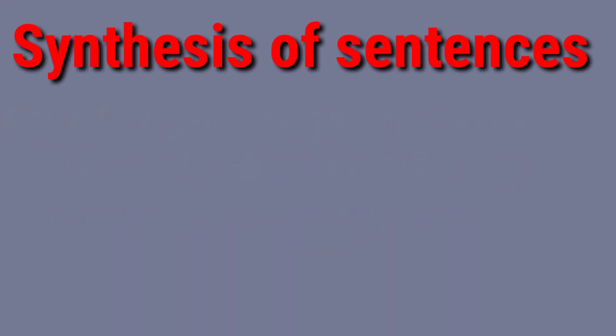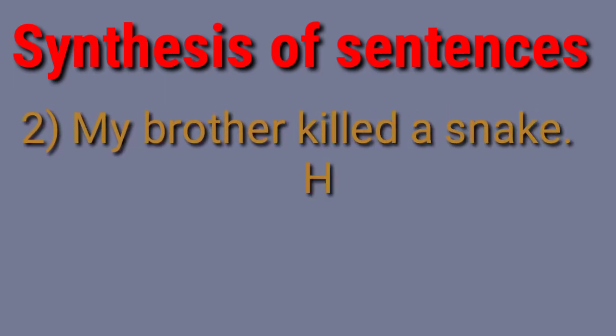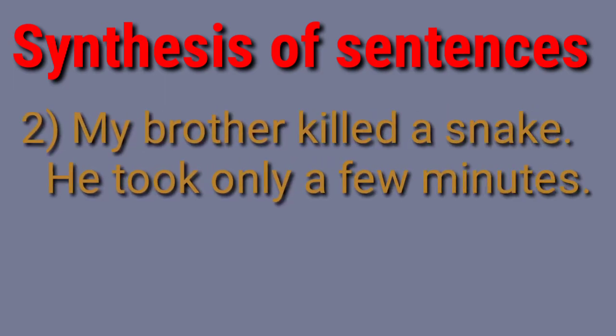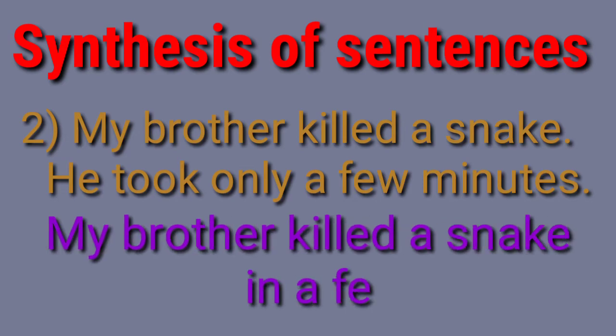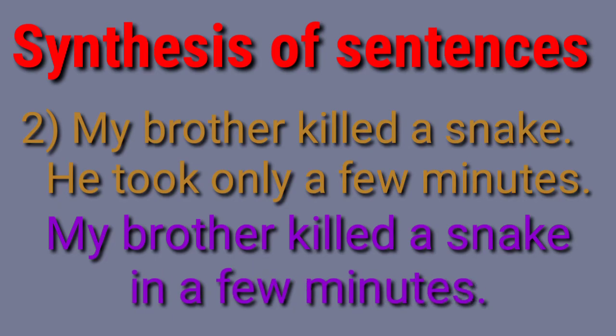Let us see another two examples. My brother killed a snake. This is one sentence. And he took only a few minutes. This is the second sentence. My brother killed a snake in a few minutes. Now, in a few minutes, this is adverbial. This does the work of an adverb. It gives more information about the verb killed. So this is working as an adverb. This is adverbial.